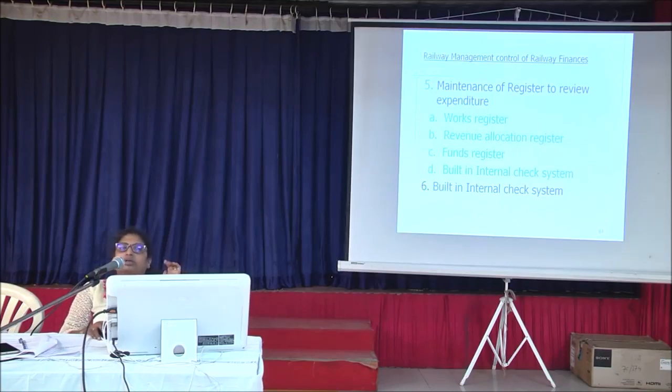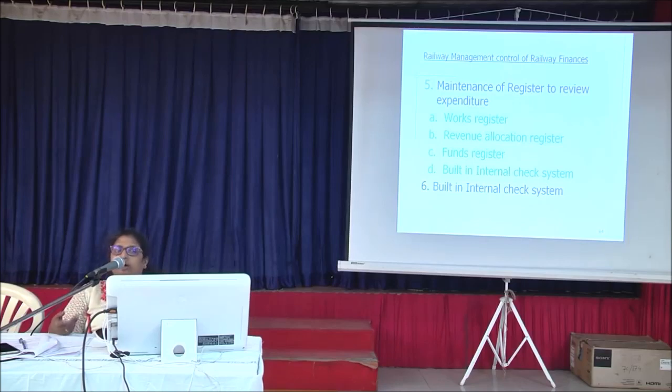Besides this, a budgetary control is done by maintenance of various registers and reviewing the same, like the works register. In the works register, all the works which have been approved, a register of the same is maintained, and we maintain what is the financial progress, what is the actual physical progress.